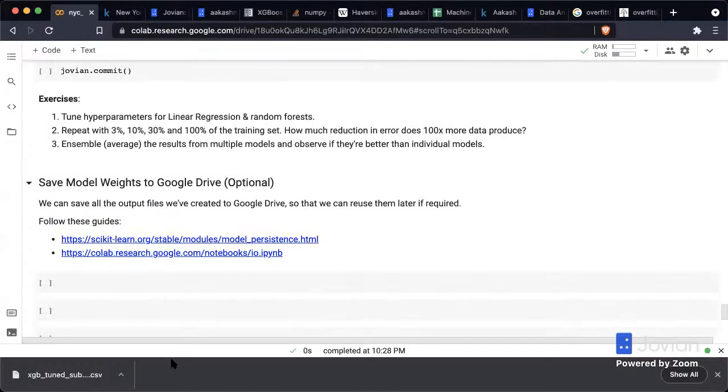So here are some exercises for you. Tune hyperparameters for the ridge regression and for random forest, see what's the best model you can get. Repeat with 3% of the data, 10%, 30%, and 100%. So basically 3xing each time, from 1 to 3, 3 to 10, and so on. So see how much reduction in error does 3x data produce, 10x data produce, 100x data produce. And you will see that the reduction is not 100x, but the time taken definitely becomes a lot more, right?